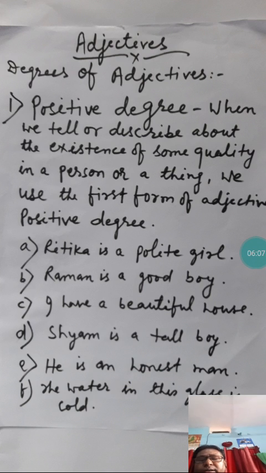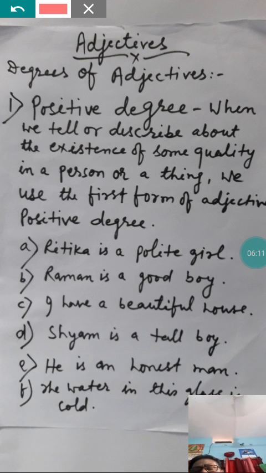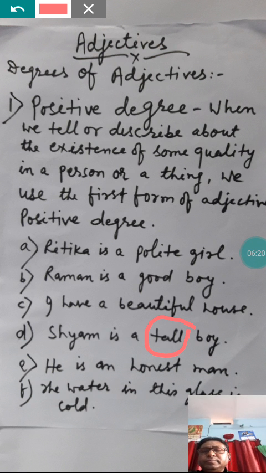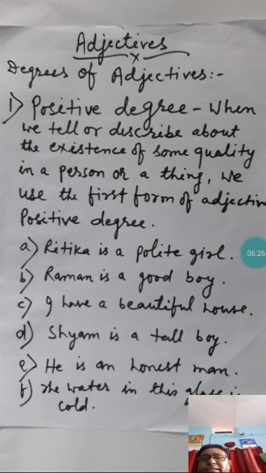Syam is a tall boy. Here you see what is the word that is describing Syam? Tall is the adjective, and that is in the first form of adjective, that is positive degree. The next sentence is he is an honest man.